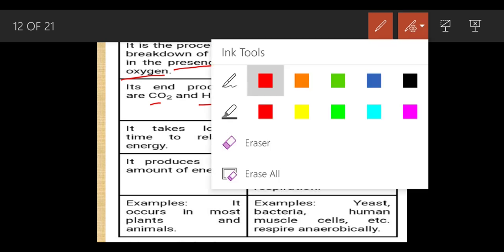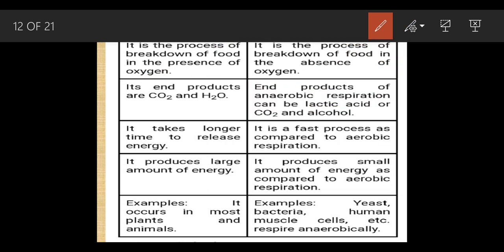And inside the animals we get two products, lactic acid and carbon dioxide. So this shows that carbon dioxide is released in both cases, in plants and animals. But ethyl alcohol will be formed in the plants, and lactic acid will be formed in the animals.